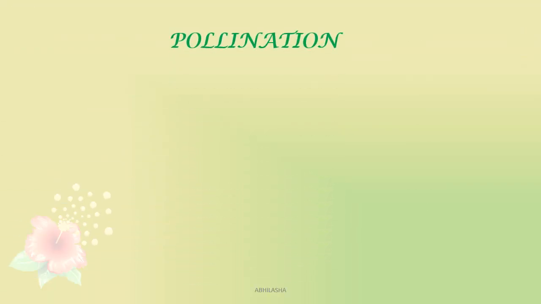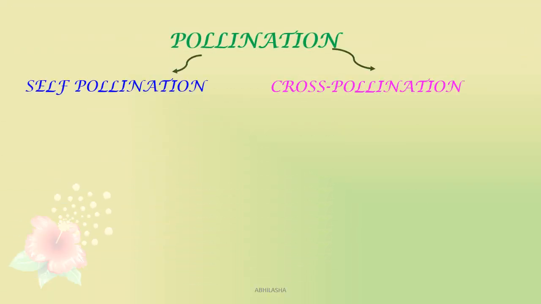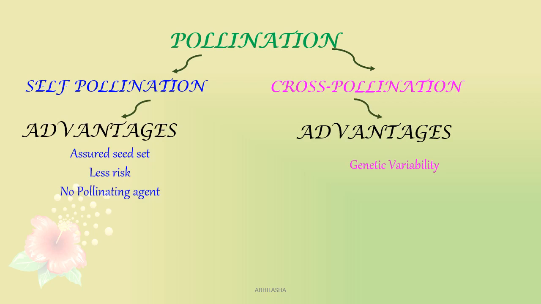We've studied that pollination is of two types, self and cross. Now both of these have their own advantages and disadvantages. While in self-pollination, the plant needs no elaborate preparations for a pollinating agent, the risks are lesser and the chances of seed formation are more. But there is a major problem.